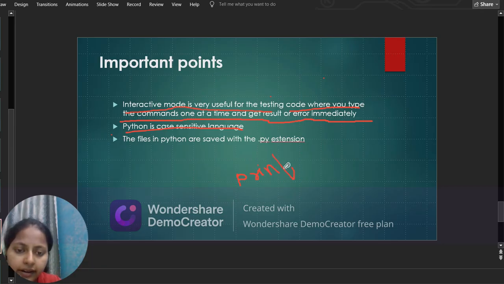I cannot write print with a capital P, R, I, N, T. This code is not going to work. I can show you the example, just wait. This will throw an error.